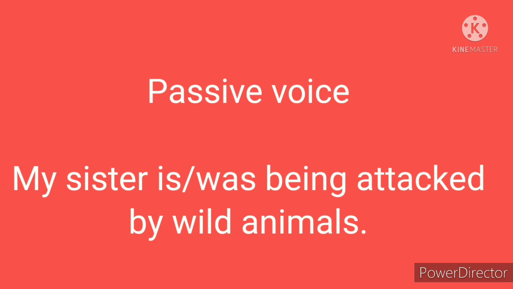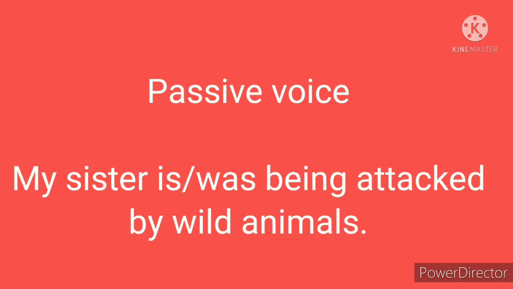Now, listen to this sentence. My sister is or was being attacked by wild animals. Here, is or was being attacked is the verb which is in passive voice form. The structure of the verb is auxiliary verb plus being plus main verb in V3 form.